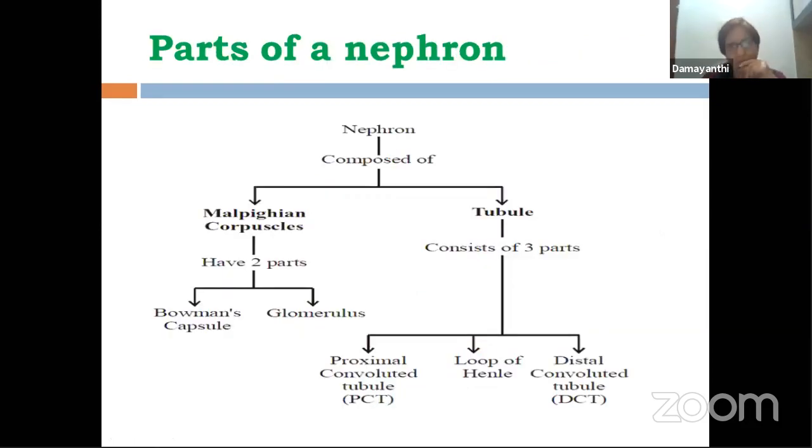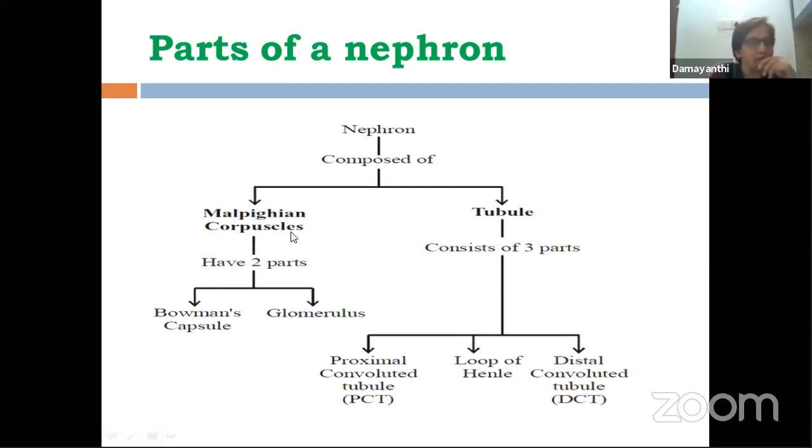What is each kidney made up of? What are the structural and functional units of kidneys called? They are nephrons. In one kidney, there are 1 million nephrons present. One kidney has 1 million nephrons. Now let's try to understand structure of a nephron. Nephron is divided once again into two parts. We call one part Malpighian corpuscle.